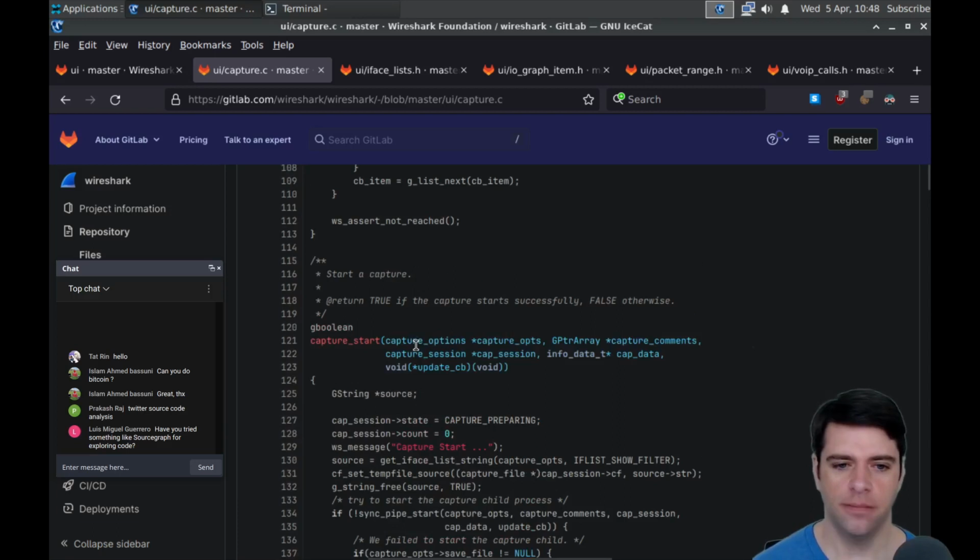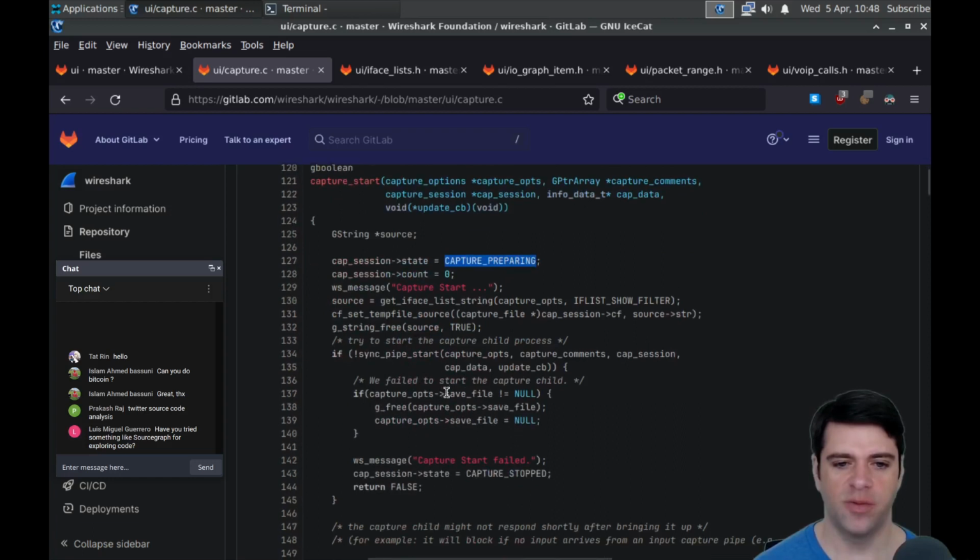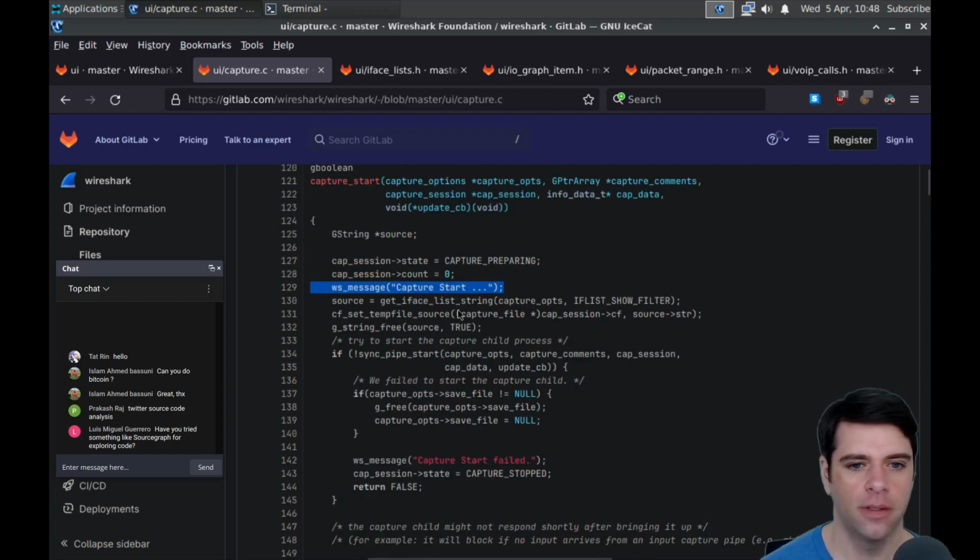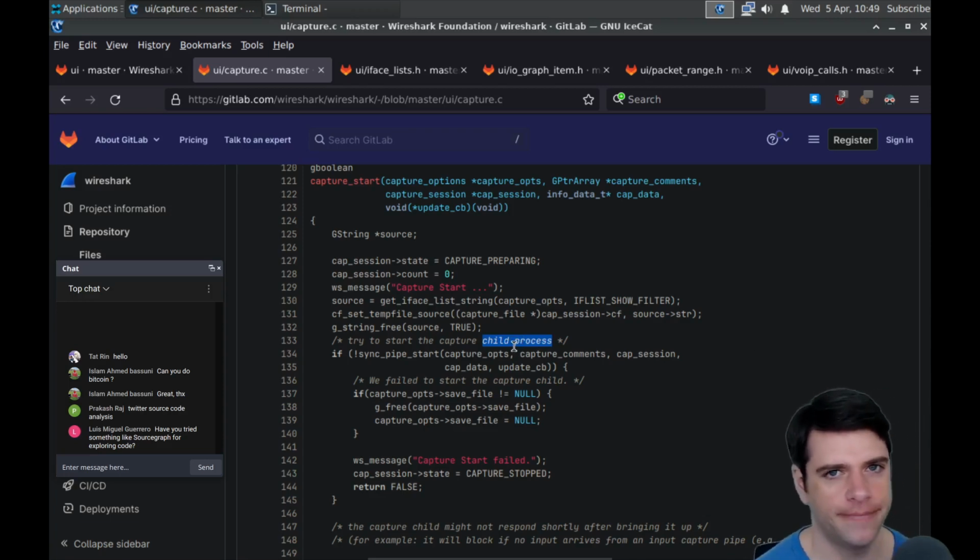I mean, if we start a capture, we'll set the state to capture preparing, set the count to 0, we'll emit some message saying that we are capturing. We're going to get the interface list string from the capture options, set a temp file, and we'll free the source string. Try to start the capture child process. So I guess there's some child process. Which makes sense, assuming that this is GUI code, and it seems like it probably is, although I don't really know GTK.